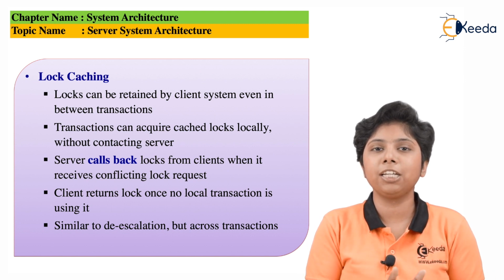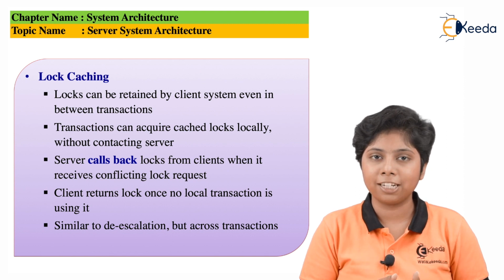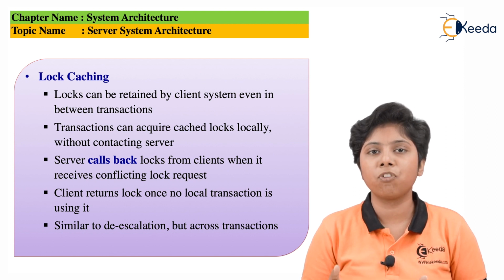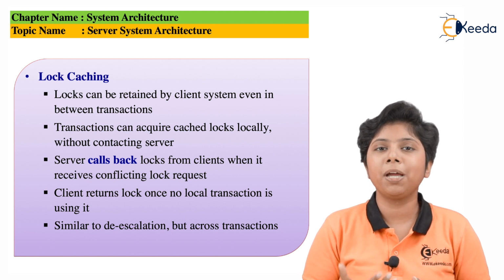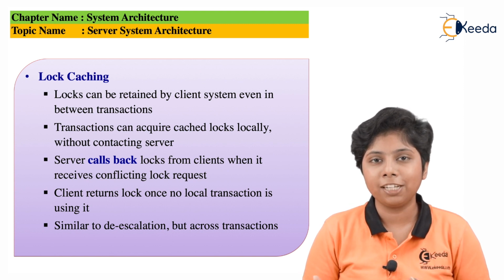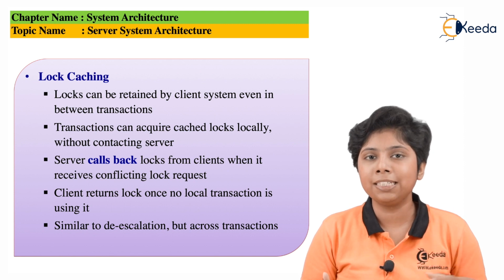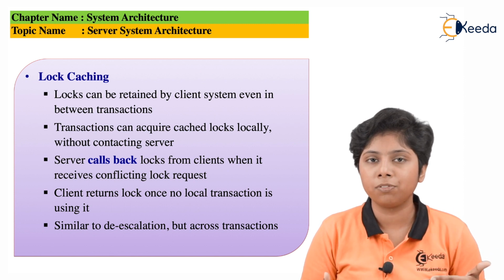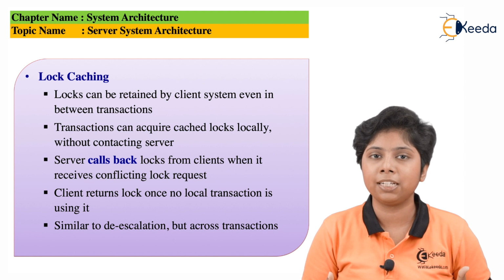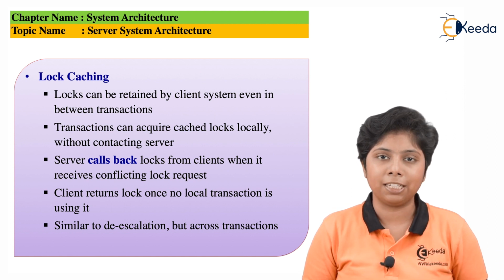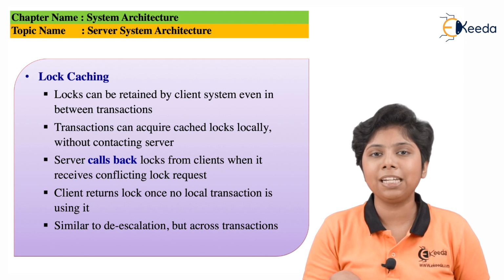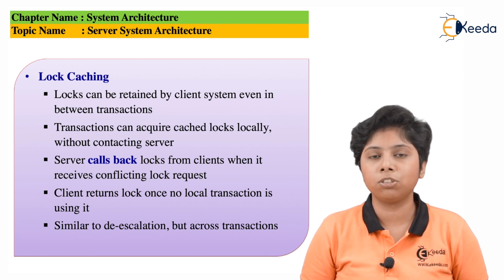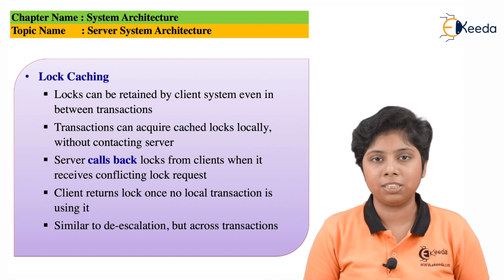So the lock cache keeps track of all the locks that have been allocated to a process from the client side for a particular data item. What is the benefit of having such a lock cache? Say that a client repeatedly takes a lock on a particular data item, or on a set of data items. If it belongs to the lock cache, then we can easily find what lock it wants on the data based on this heuristic.